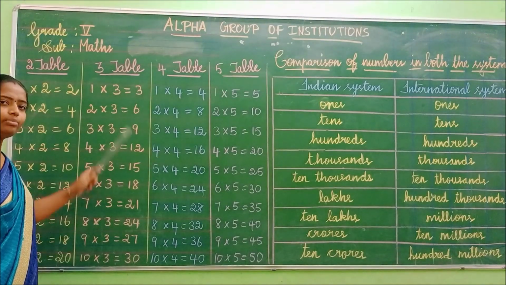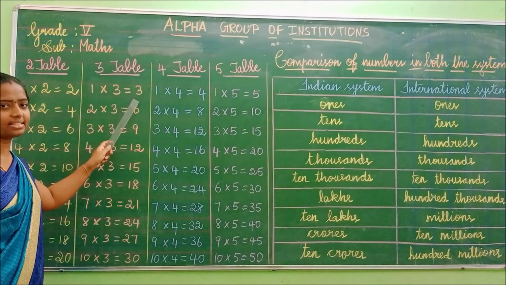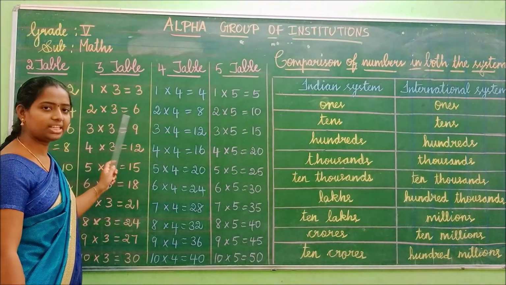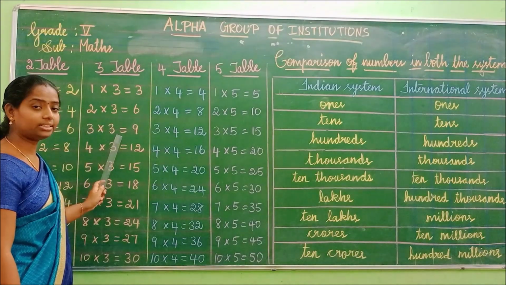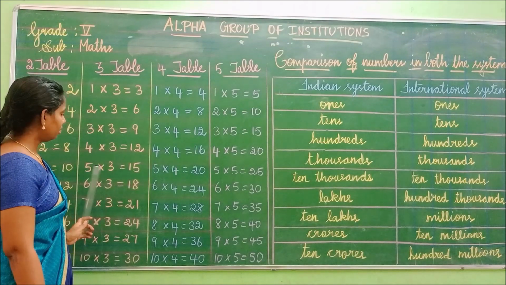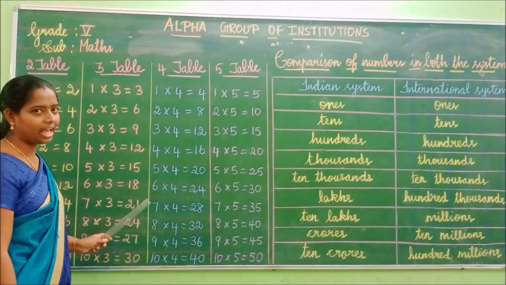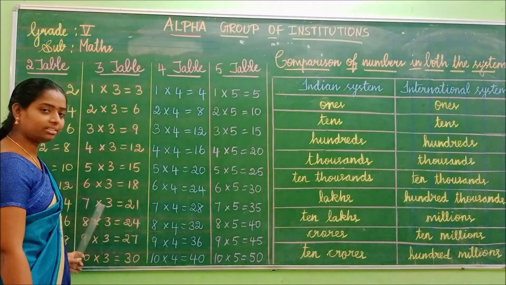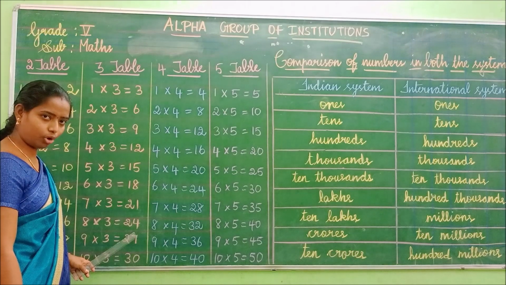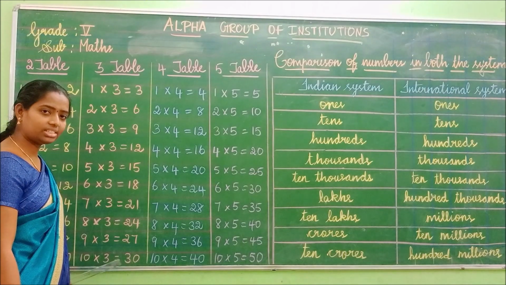Okay, children. Shall we move to 3 table? 3 table. 1 3 is 3. 2 3s are 6. 3 3s are 9. 4 3s are 12. 5 3s are 15. 6 3s are 18. 7 3s are 21. 8 3s are 24. 9 3s are 27. 10 3s are 30.